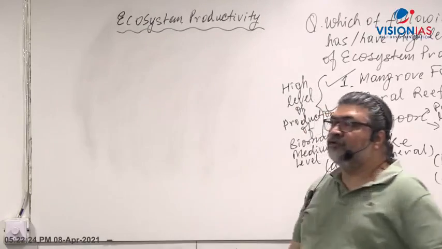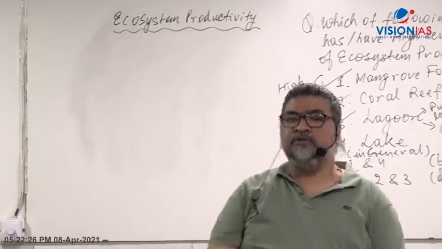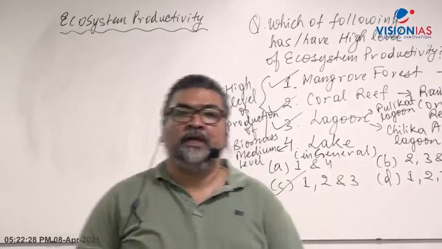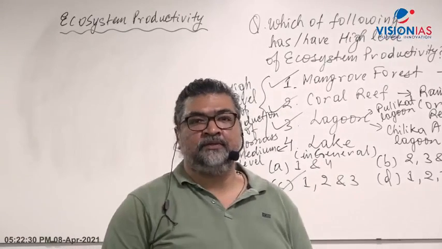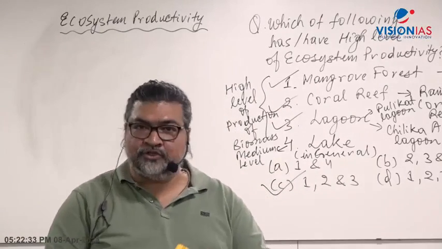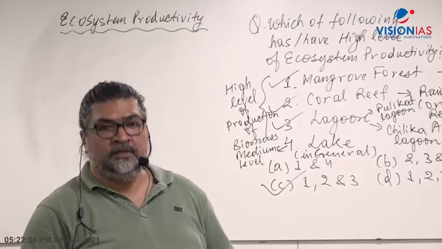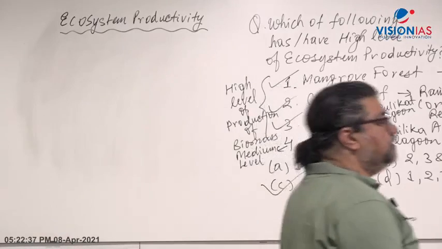Just give a heading in your note copy. And now you can write there: Ecosystem productivity.